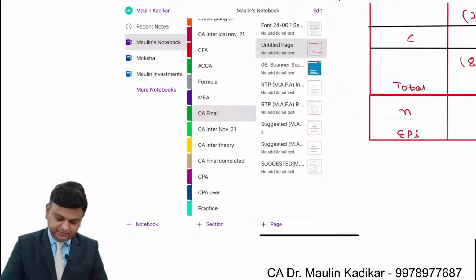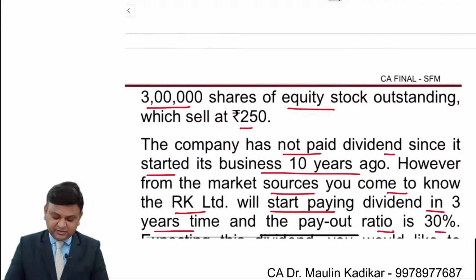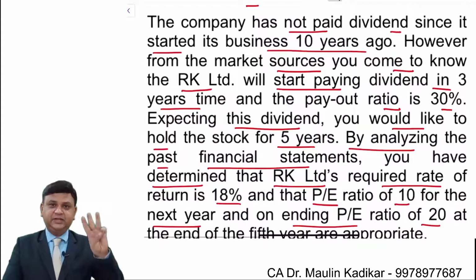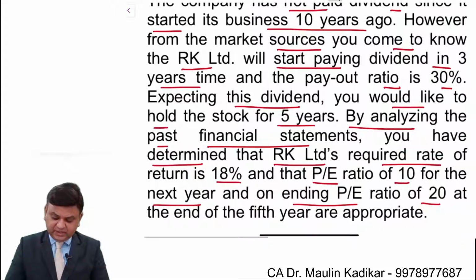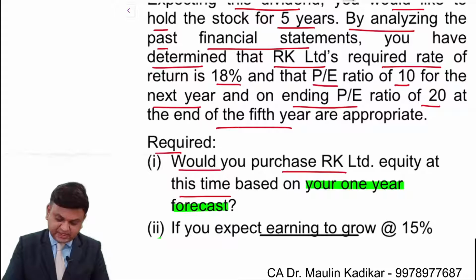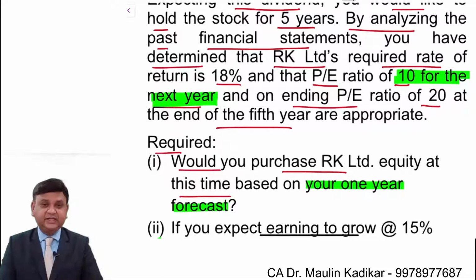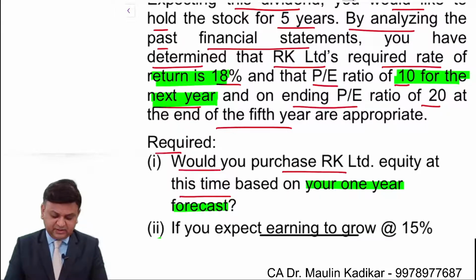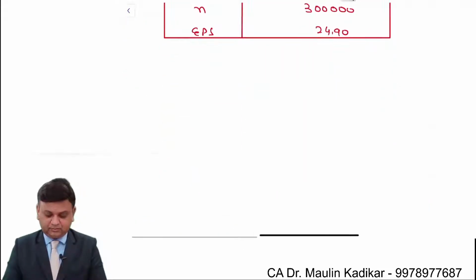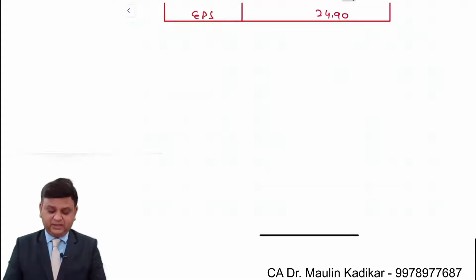Now friends, over here, language of the question speaks very clearly. Let's say for the next 3 years, there is no dividend to be paid. Further, the question says that the price earning ratio is right now 10 times. And so it is going to be 10 times for the next year as well. Like that information is given. That is the next year price earning ratio is given 10 times. The discounting rate is given 18%. Listen carefully what I am going to speak. We can say something like this.